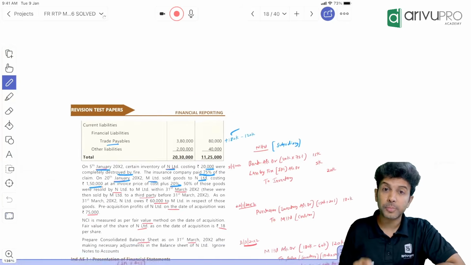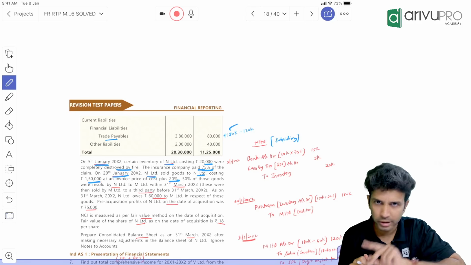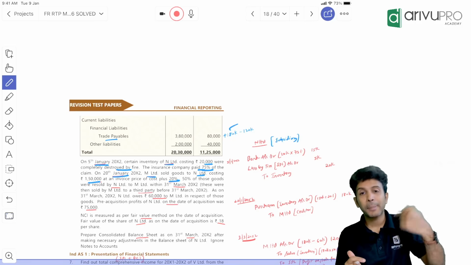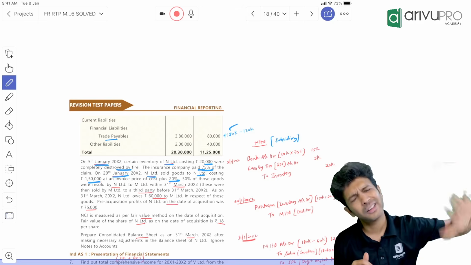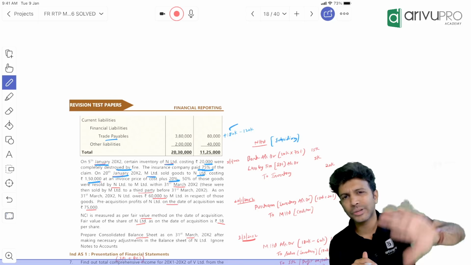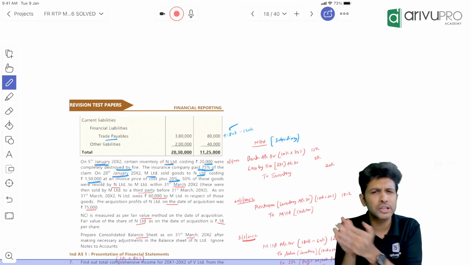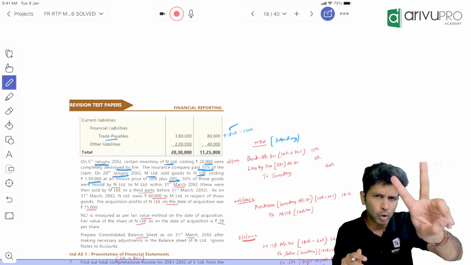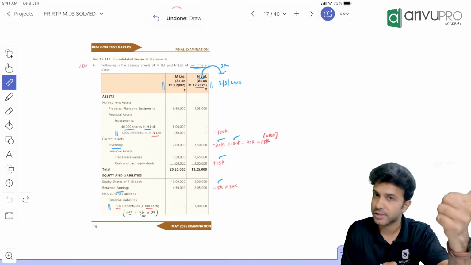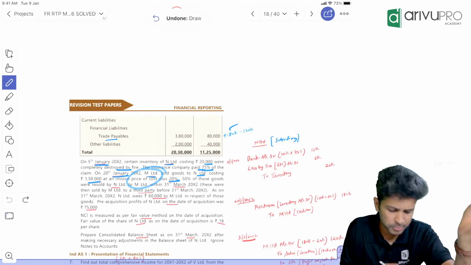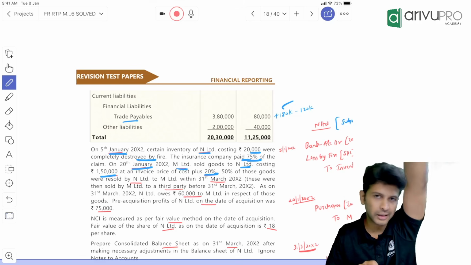So what about unrealized profit? That we will do in consolidation as a separate working. Don't worry about that for the time being. I'll come to that. Yes, you are right. Because parent has sold goods at a profit, there is an unrealized profit element here. We need to eliminate it. That is a consolidation adjustment. Let's do that later. First, we'll give this 3 months' effect of the transaction. Then we will go through the consolidation adjustments. Okay. 2 consolidation adjustments we already found now. One is your mutual owings for debenture cancellation, 50,000. Another one is unrealized profit, parent making a sale to subsidiary. That separate working note we will put and then proceed.